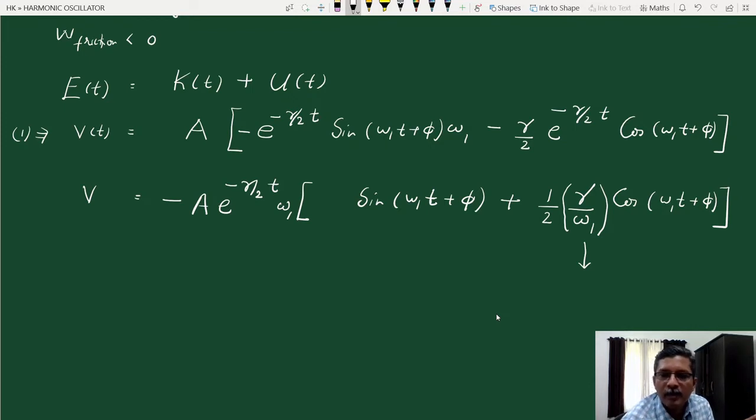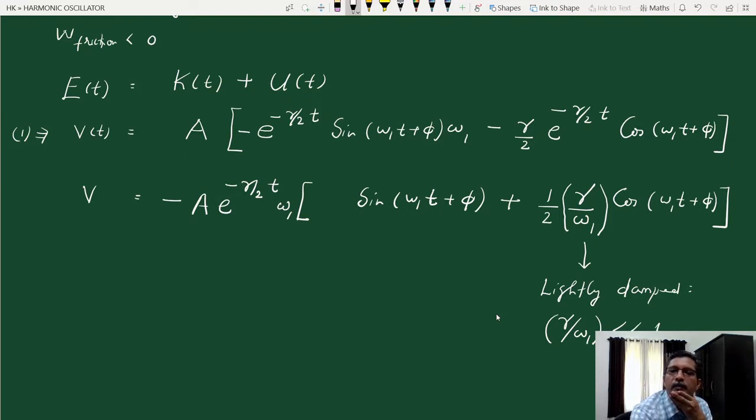If gamma by omega 1 is very small compared to 1, it's lightly damped. On the other hand, if it is significant, still less than 1 but close to 1, not very small compared to 1, then it's a heavily damped case. So here we assume that our case is lightly damped, that means gamma by omega 1 is very small compared to 1.